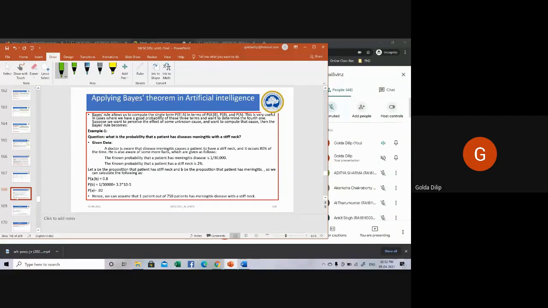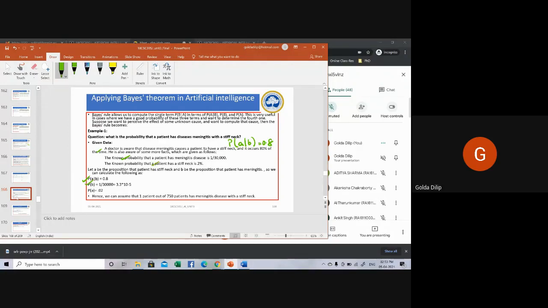What is the probability that a patient has the disease meningitis with a stiff neck? A doctor is aware that the disease meningitis causes a patient to have a stiff neck, and it occurs 80% of the time. So P of A given B equals 0.8. The known probability that a patient has meningitis is 1 divided by 30,000, that's P of B. The known probability that the patient has a stiff neck is 2%.